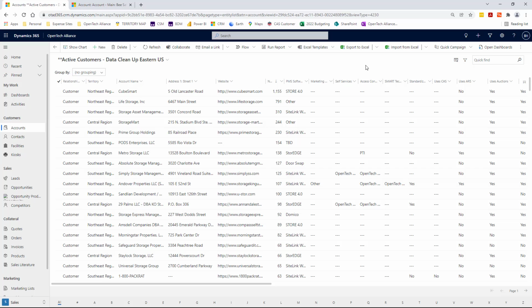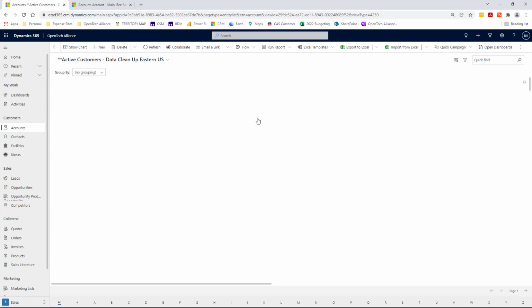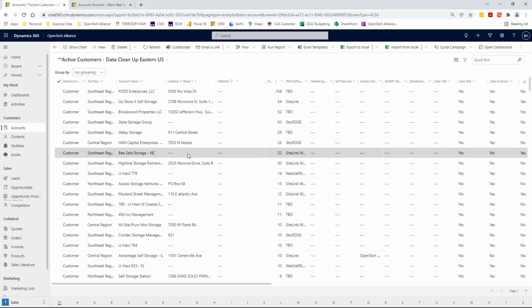What that does for me is allow me to filter this by does not contain data again. Apply. Be Safe Self-Storage. I can actually just click in the list view right there and paste in the website right there. So there are ways I can do it in the list views that would potentially help me take care of the information faster.